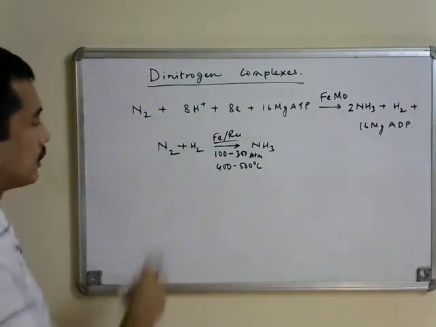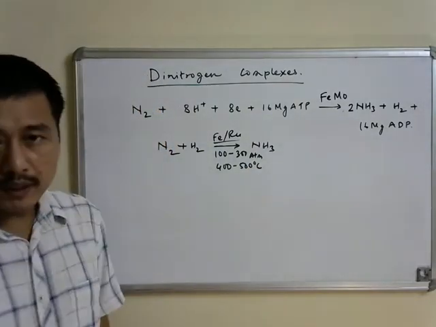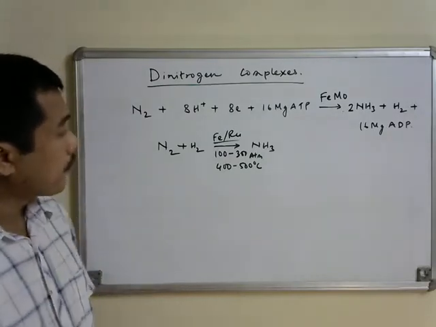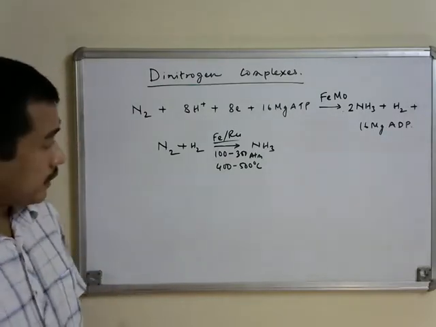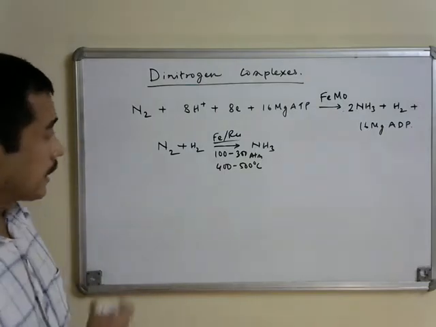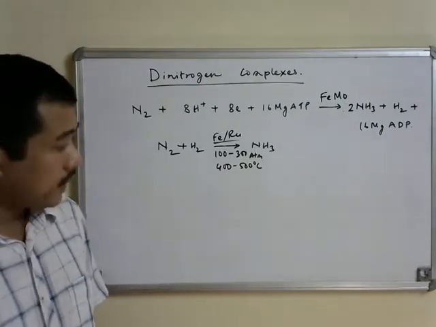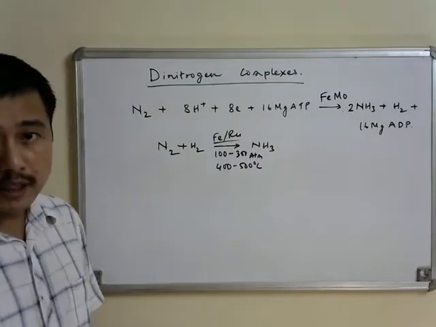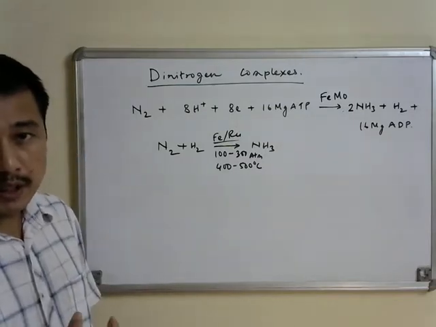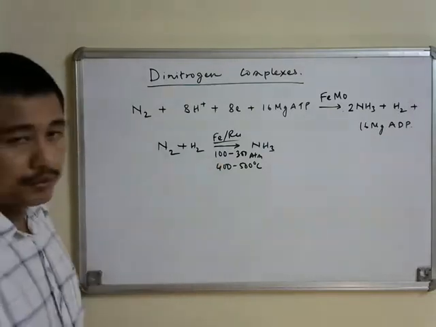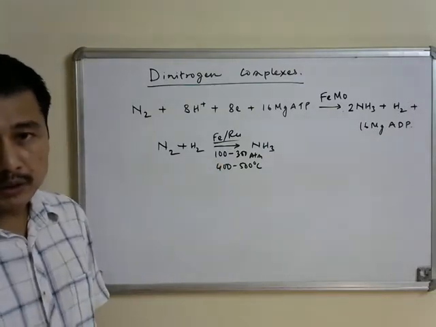So the chemical conversion of nitrogen into ammonia usually takes place at very high pressure and temperature, and the catalyst used is either an iron catalyst or a ruthenium catalyst. In this case as well, the reaction cycle involves metal dinitrogen intermediates.